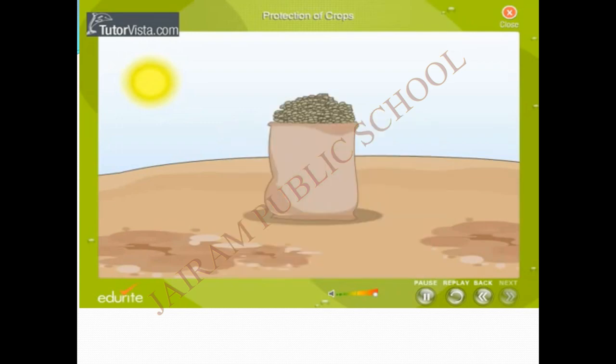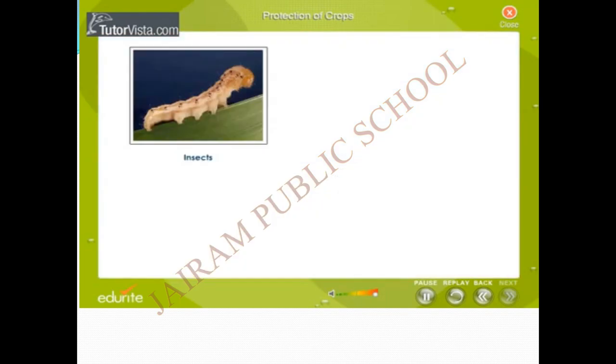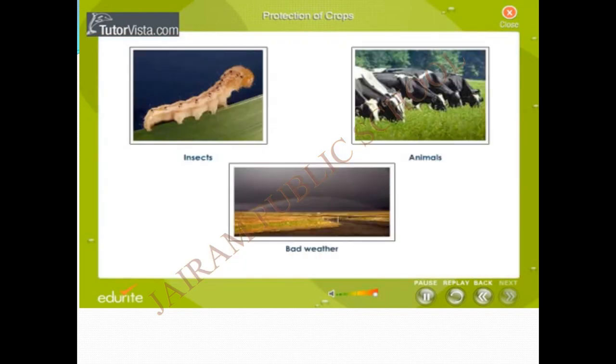That is, in addition to choosing good seeds and preparing the soil, the crops have to be looked after and protected from insects, animals, and bad weather.